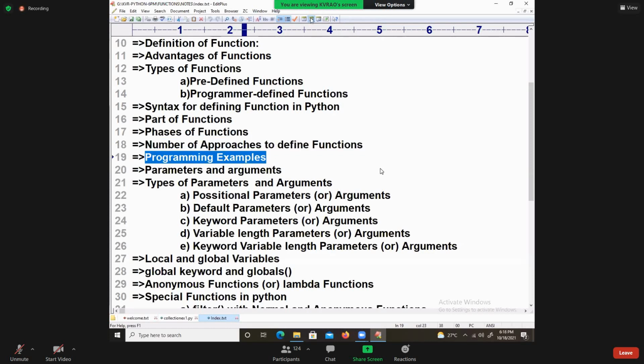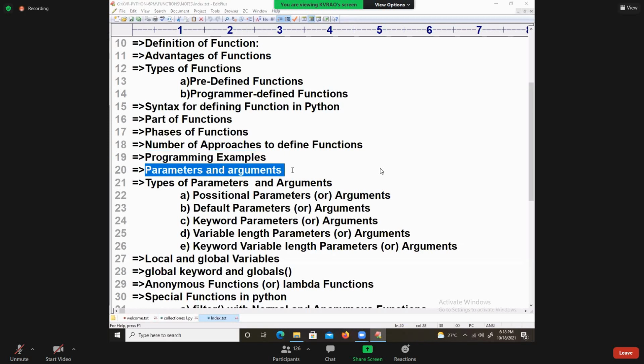Now it is time to go forward, my dear students: parameters and arguments. Coming back to the point, I want to go to the concept of parameters and arguments. Shall we start the session, dear students, all of you? Yes. All of you must understand?